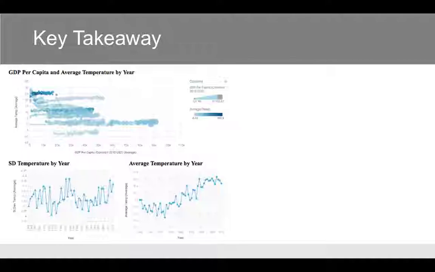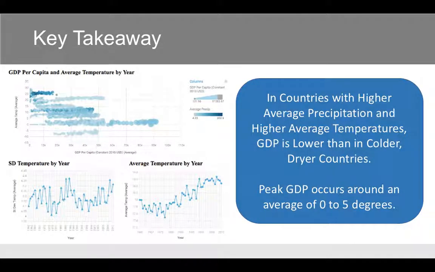Now, the key insight that we've derived from this dashboard is that countries with higher average precipitation and higher average temperatures, GDP is generally lower than in colder, drier countries. We also see that peak GDP generally is occurring around an average of 0 to 5 degrees Celsius.